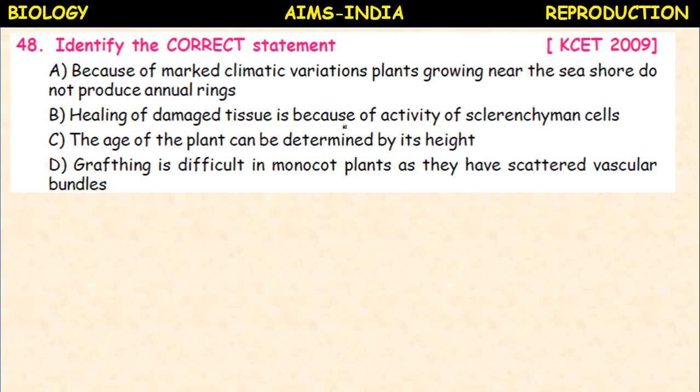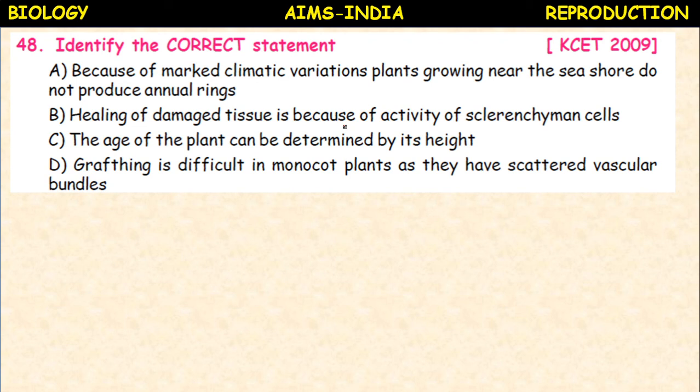Next, identify the correct statement. Okay. Here I am reading out the statements. You observe carefully and you have to select the correct statement.